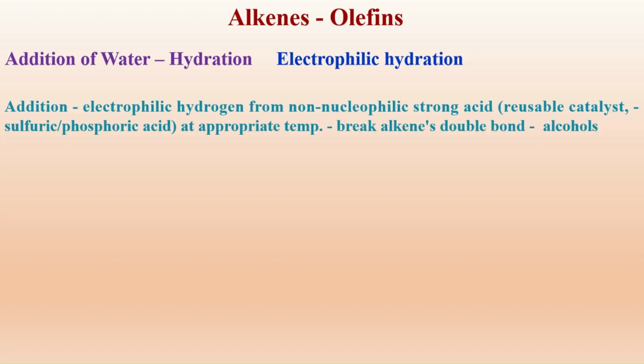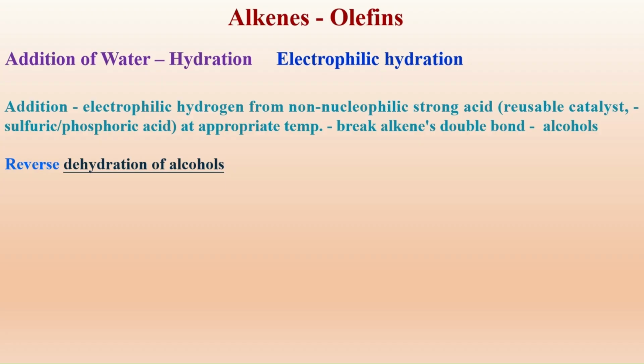The addition of electrophilic hydrogen from a non-nucleophilic strong acid like sulfuric acid or phosphoric acid at an appropriate temperature breaks the double bond present in the alkene, and the hydrogen and OH get added across this carbon-carbon double bond, giving rise to alcohols.